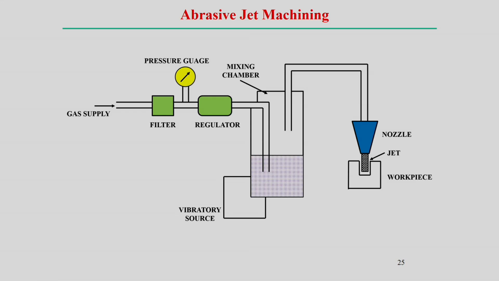Here we can see the abrasive jet machining unit. There is a vibratory source and a mixing chamber, where the carrier gas and the abrasive particles are mixed. There is also the gas supply and a filter regulator, which regulates the gas supply. It creates high pressure gas that passes through the nozzle, and the nozzle creates the jet, which directly impacts the workpiece. So instead of water as in water jet machining, here you use a carrier gas, which carries the abrasive particles.